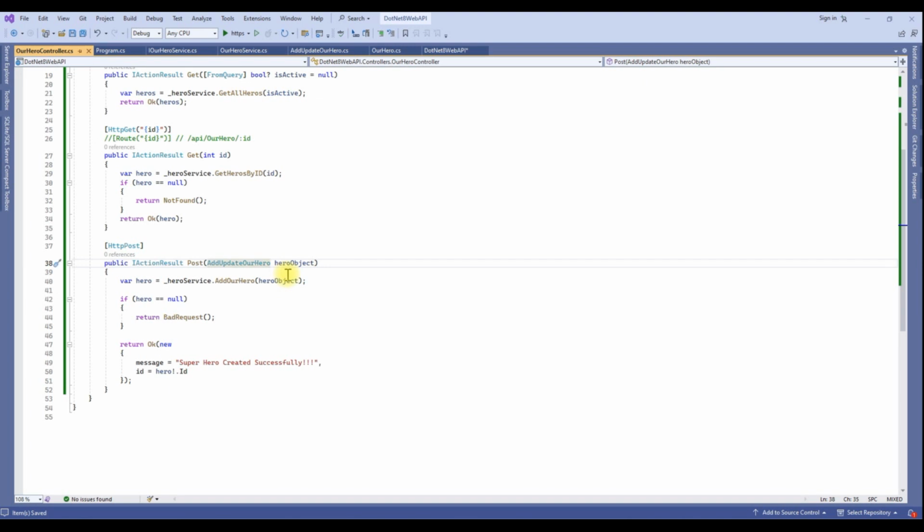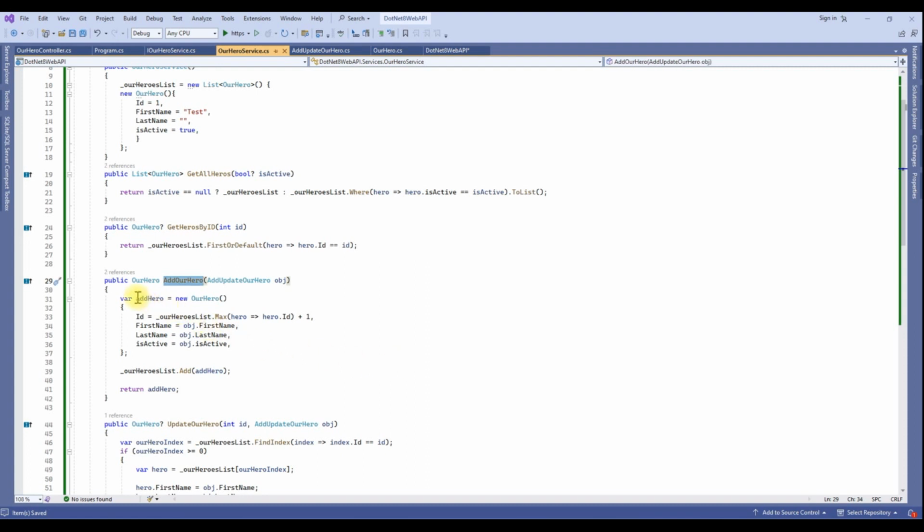Here you can define how to get this object. So here you define a from body, because I am expecting this object as a body. Whatever we are getting, again we are calling a service and the add hero method to register this hero in our in-memory object. So let's go and check this method.